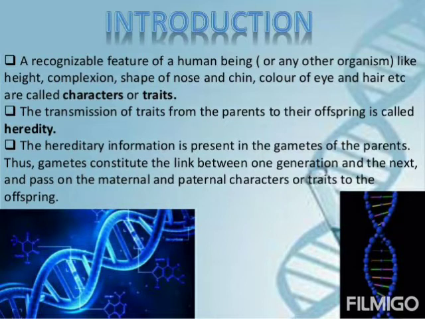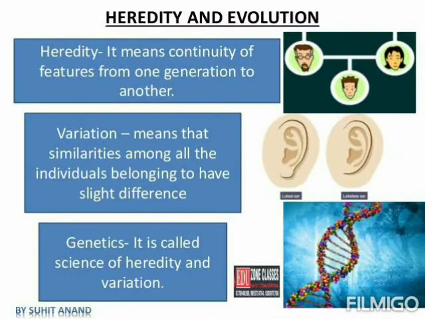Now here you can see one man, one woman, and a child, and the child must have the characters from both parents, from the father and from the mother. The child may look like his father, with skin color like his mother. So heredity means continuity of features from one generation to another generation.